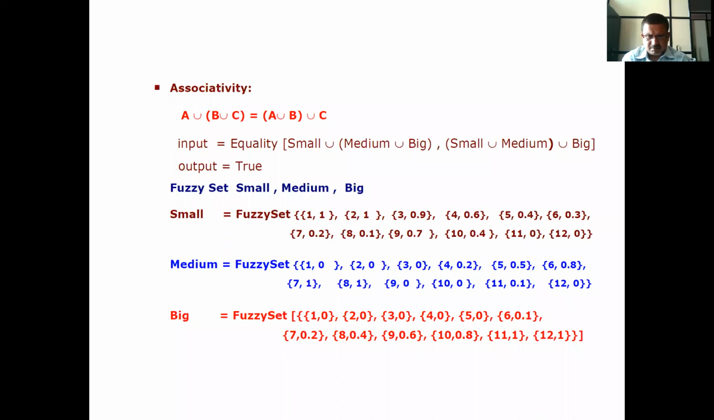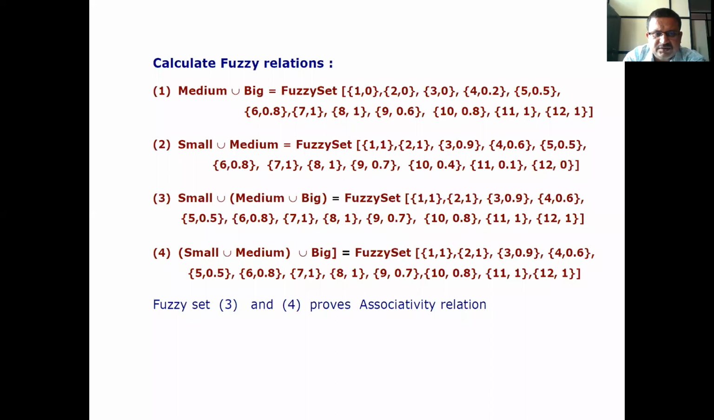Medium is equal to fuzzy set of (1, 0), (2, 0), (3, 0), (4, 0.2), (5, 0.5), (6, 0.8), (7, 1), (8, 1), (9, 0), (10, 0), (11, 0.1), (12, 0). Therefore, big is equal to, that is small, medium, big, fuzzy set of (1, 0), (2, 0), (3, 0), (4, 0), (5, 0), (6, 0.1), (7, 0.2), (8, 0.4), (9, 0.6), (10, 0.8), (11, 1), (12, 1). Therefore, calculate fuzzy relations.